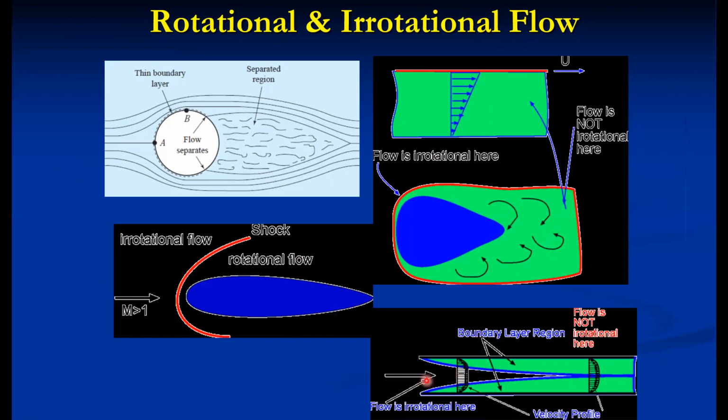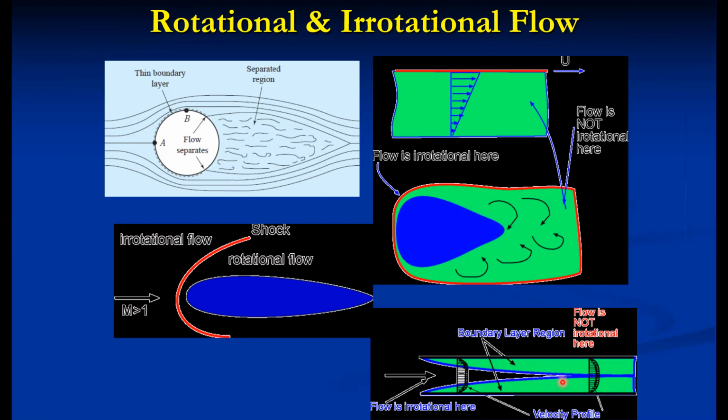Here again we can say this is the inviscid core, where it is not affected by viscosity. It remains at mainstream velocity. So the flow in this particular core is called irrotational flow. And the flow in the green shading is called rotational flow.